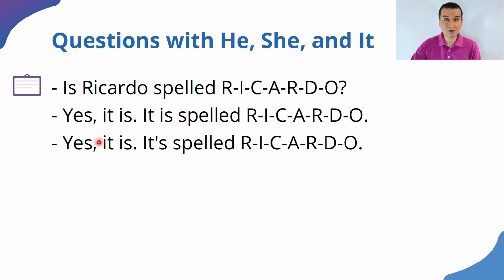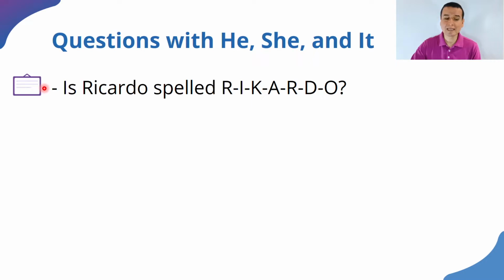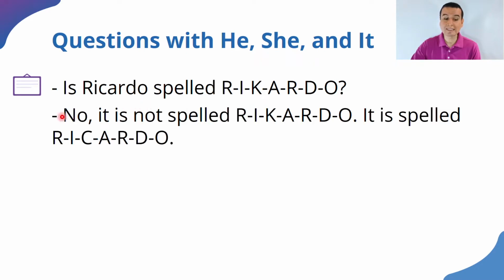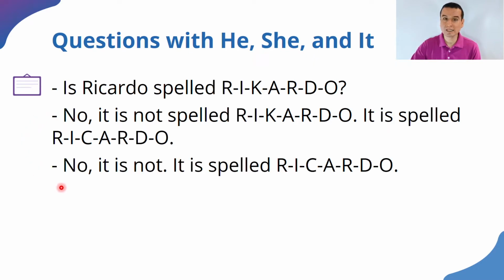Now, if it is incorrect, for example, somebody says, is Ricardo spelled R-I-K-A-R-D-O? We say, no, it is not spelled R-I-K-A-R-D-O. It is spelled R-I-C-A-R-D-O. Or we can use the short answer, no, it is not.